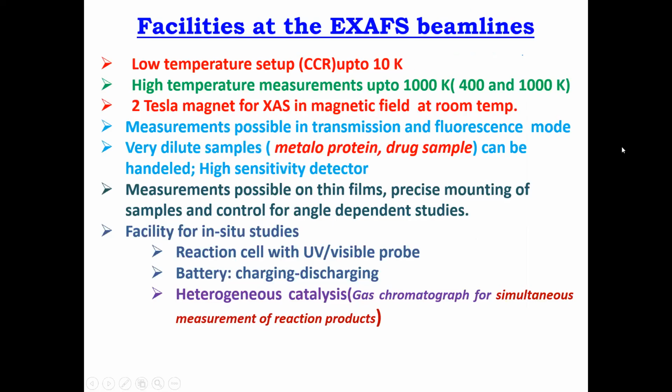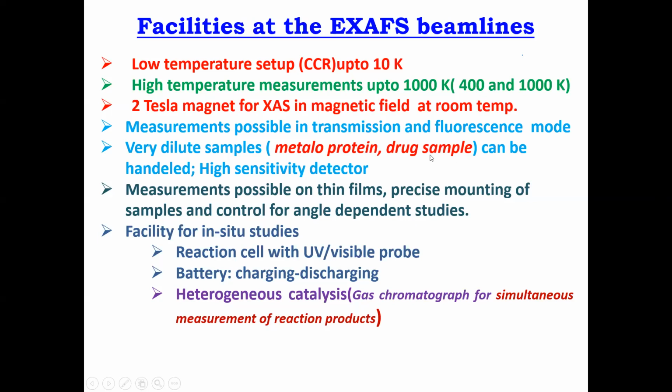And these are the facilities available at the Indus beamline. We have low temperature and high temperature, as I told you. Recently we have done feasibility studies for a 2 Tesla magnet for XAS in magnetic field at room temperature. Measurement is possible in transmission and fluorescence mode.